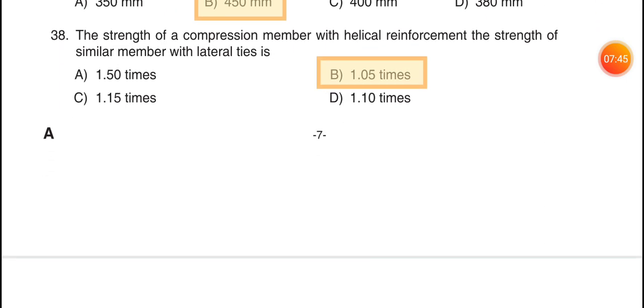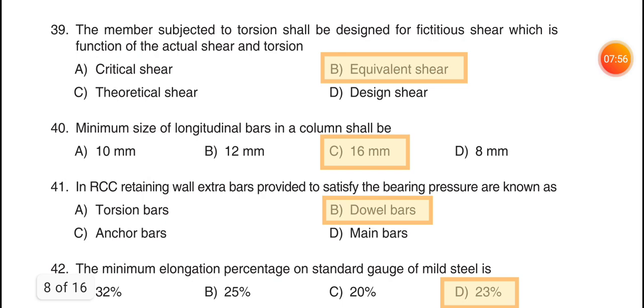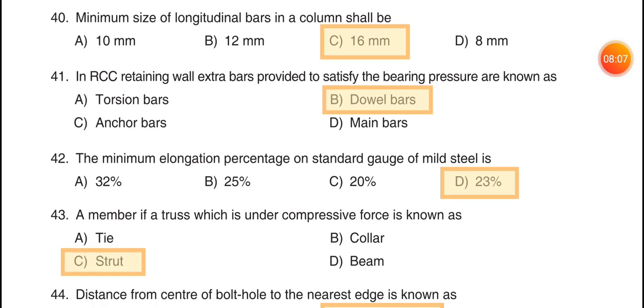38. The strength of the compression member with helical reinforcement, compared to the strength of the similar member with lateral ties, is option B, 1.05 times. 39. The member subjected to torsion shall be designed for the fictitious shear which is a function of the actual shear and torsion. Option B, equivalent shear. 40. Minimum size of the longitudinal bars in a column shall be option C, 16 mm. 41. In RCC retaining wall, extra bars provided to satisfy the bearing pressure are known as option B, double bars.